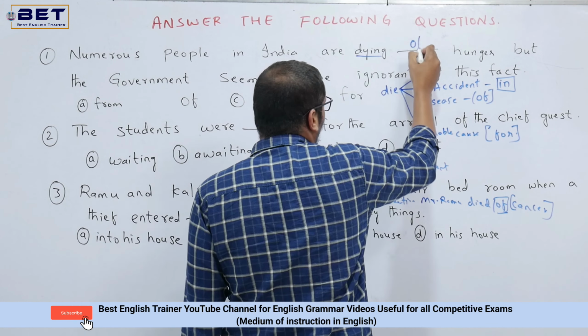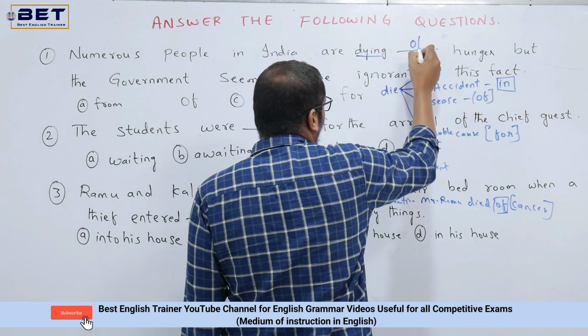In the same fashion, just look into option number 1, into his house. Now here, Ramu and Kalpana, both 2 people are there. And when 2 people are here, why are you using his? You are using Ramu, you are emphasizing Ramu. Don't emphasize Ramu. Just try to use their. Their house is right, but into is there. Where will you use into? We use it with agreement and deal, but there is no agreement and deal here. So option A is wrong.